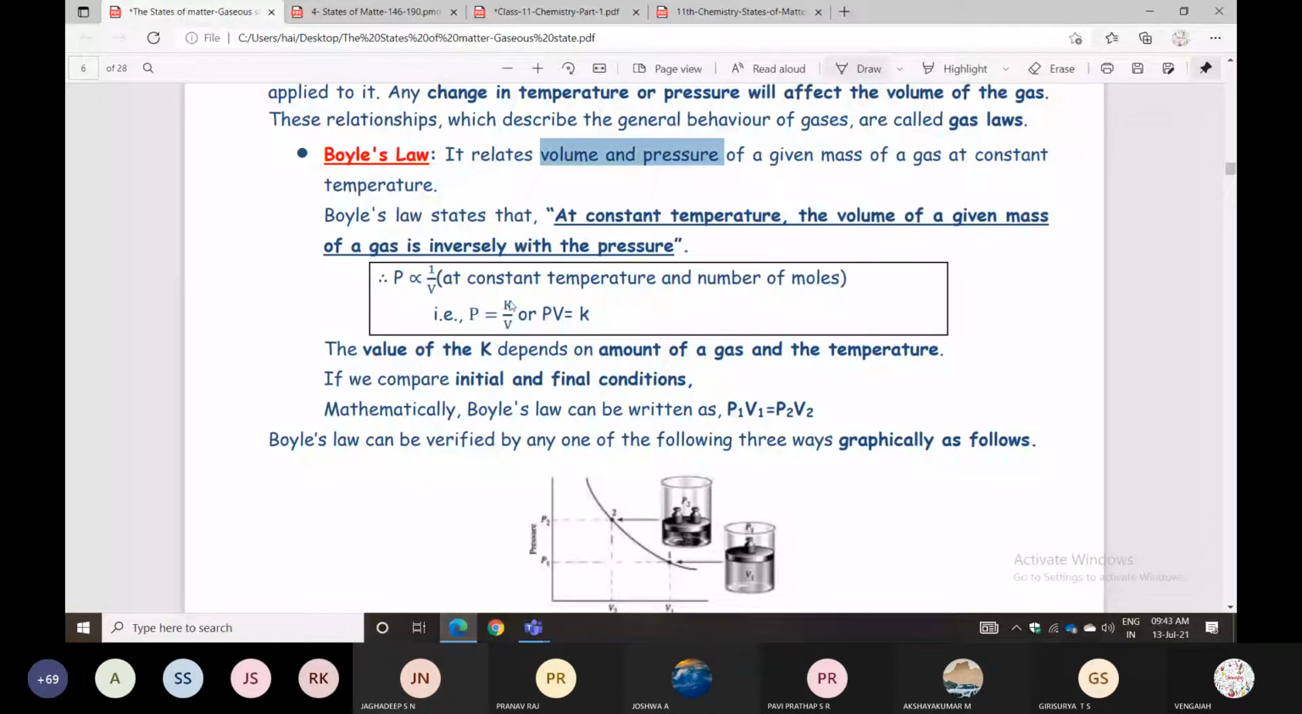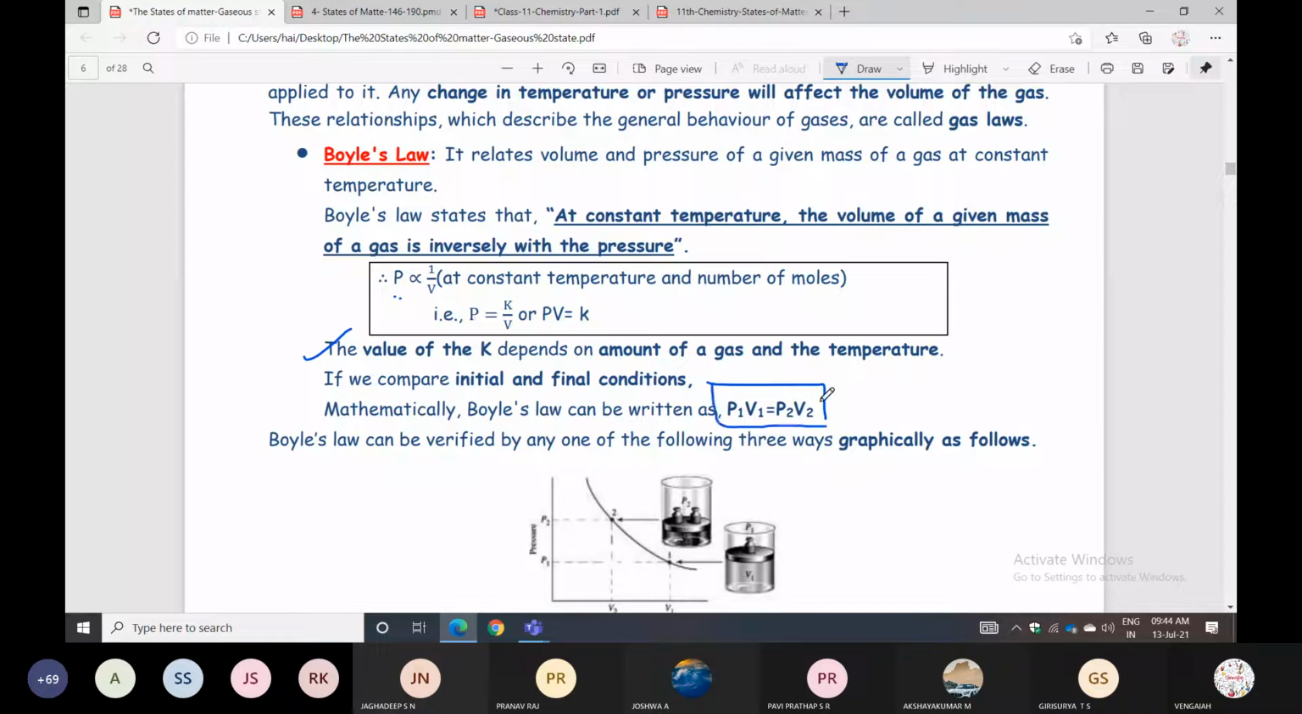The value of K depends on the amount of the gas and the temperature. So it will be compared between initial and final conditions. Mathematical explanation: P1 V1 equal to P2 V2. This is the main formula. P1 V1 equal to P2 V2.